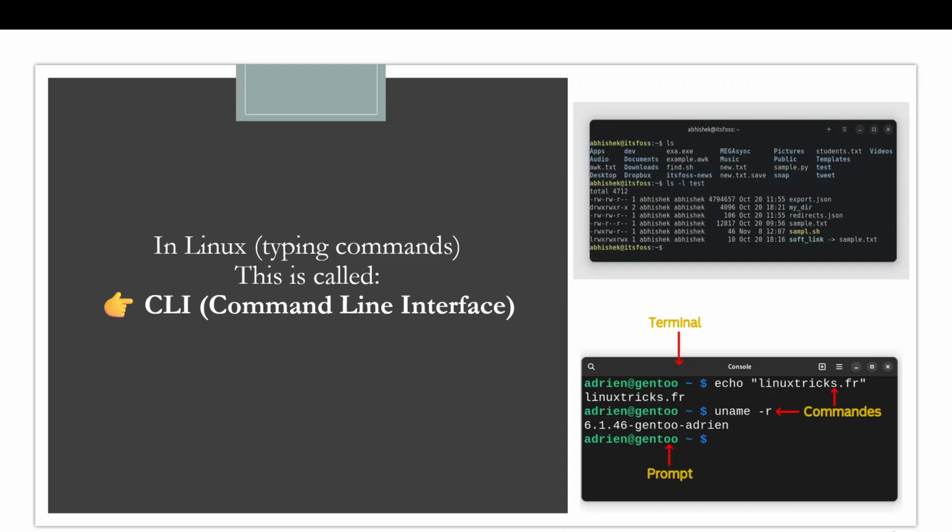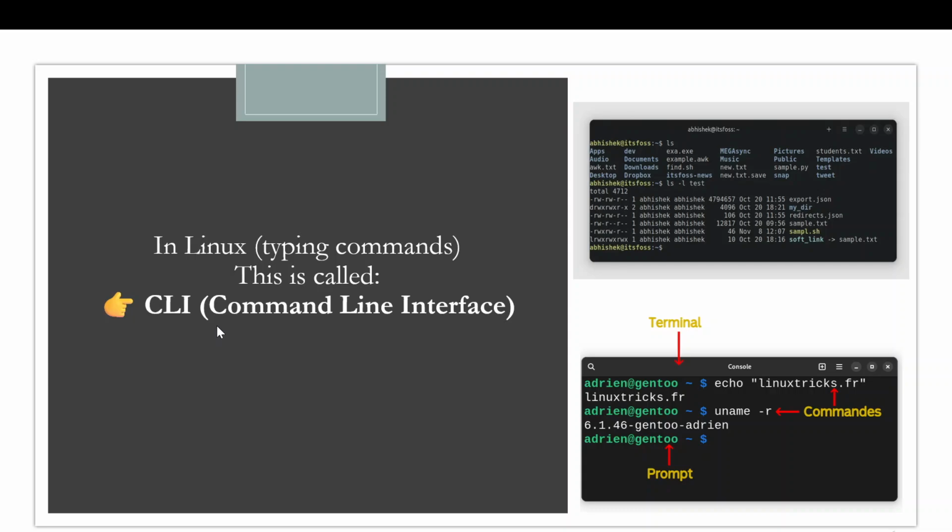How we are interacting with the computer. In Linux we use CLI, meaning command line interface. So what is CLI? It means we are interacting with the computer using text commands. Instead of just clicking a folder, you type a command to open the folder. Instead of opening files visually, everything here is done by typing instructions, meaning typing commands.